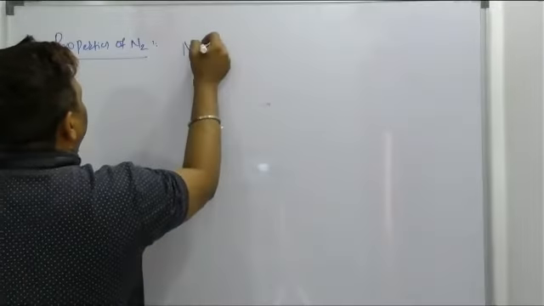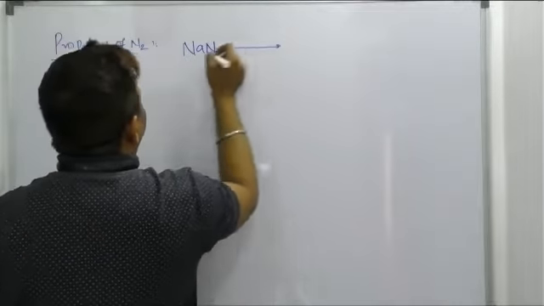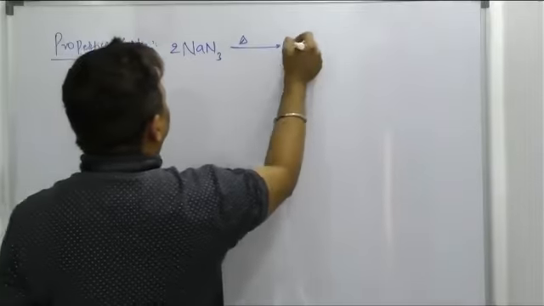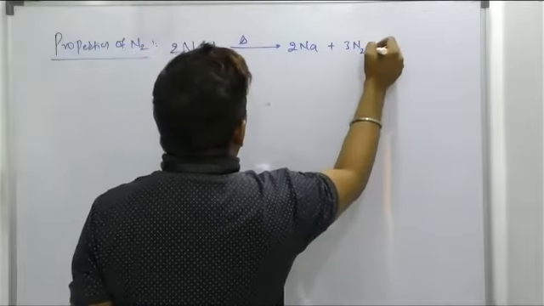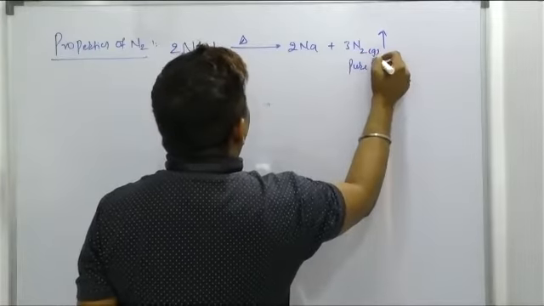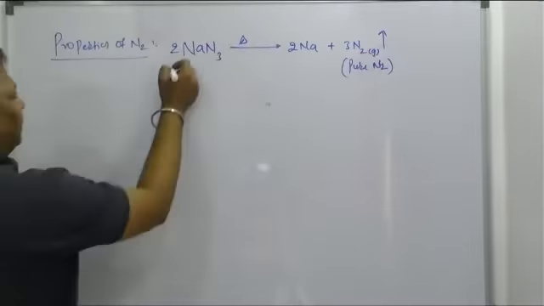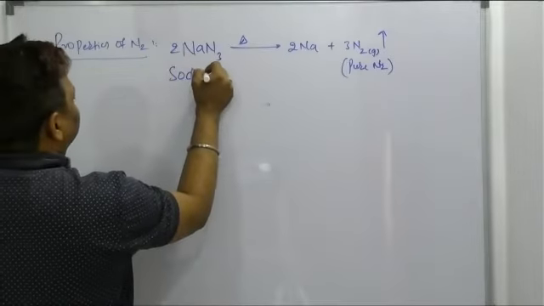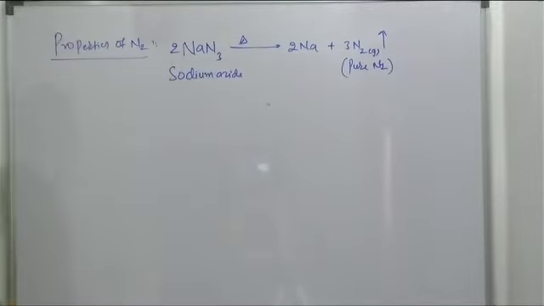But sodium's valency is +1, azide's valency is -1. Make it 2: on heating, it will form 2 moles of sodium and 3 moles of N2 gas. Sir, it is a very pure N2 gas obtained by the decomposition of sodium azide. So sodium azide on thermal decomposition liberates the N2 gas, right? Okay, note down this one.